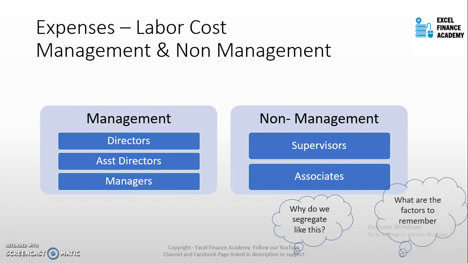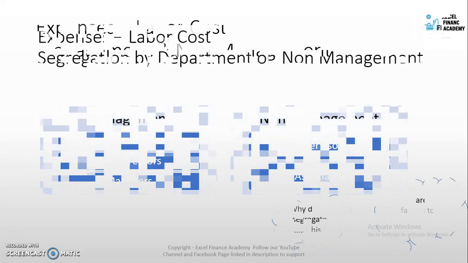The only thing you need to consider while you are segregating the cost is that if there is only one director, one assistant director, or one manager in the department, and we segregate the cost into that particular division, then the salary information is going to be public, because anyone who reads the P&L, if they know there is only one manager, will know the salary of the manager. So if payroll confidentiality is a concern, then you may not segregate the information. Otherwise, you should segregate to comply with the usual practice.